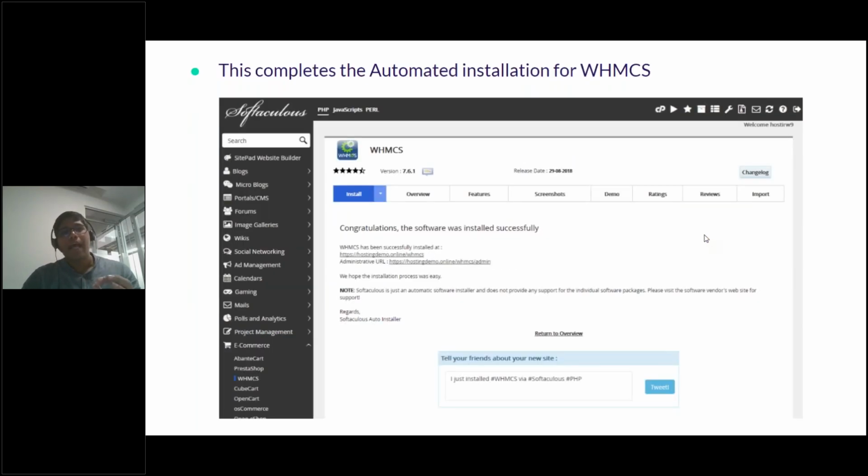The Softaculous Apps Installer takes care of the rest of the things for you. It installs the WHMCS module for you, and you're good to go. You have your admin URL that's there, which you've already set up in the previous screen, right? You've set up your username and your password there. You have your admin URL here. So you log into this admin URL using the username and password that you've created on the previous screen.